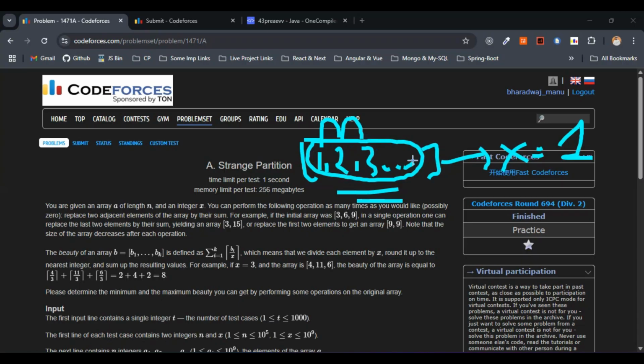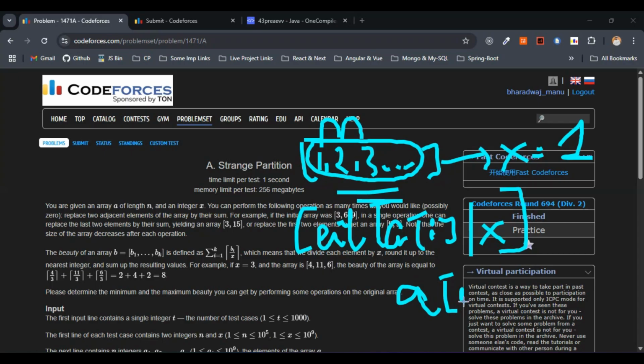So we are given an array of integers and a value x. We can merge any two adjacent elements any number of times. The beauty of the resulting array is the sum of ceil of a_i divided by x for all the elements a_i.